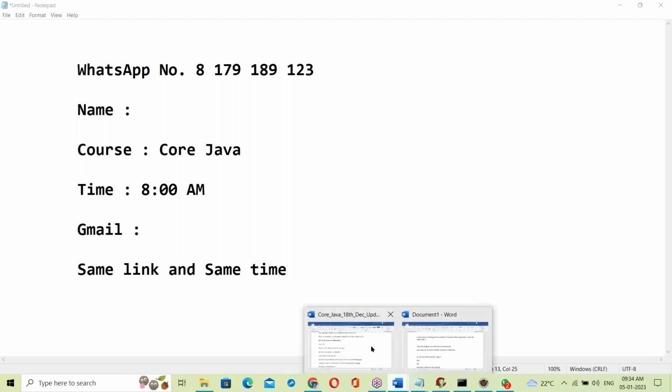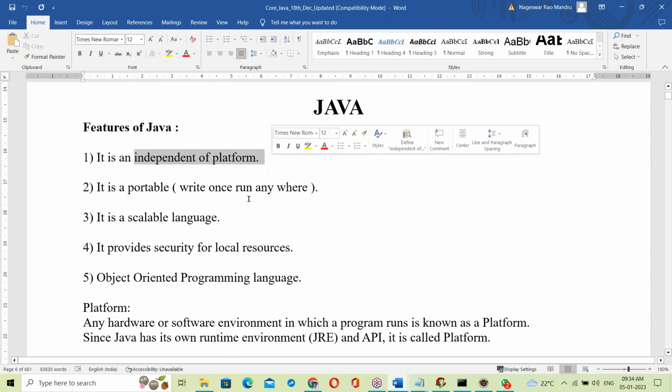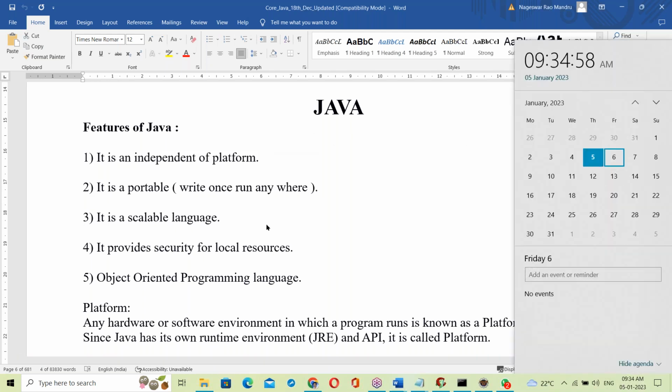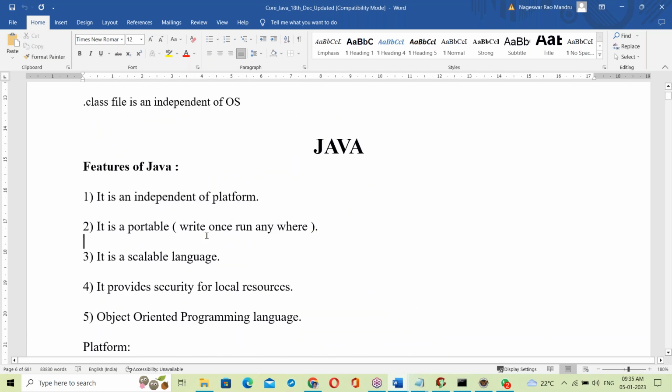Today the Java introduction was given. Tomorrow we'll discuss Java features, how Java is a platform independent language, portability and these concepts. After discussing these features, Java installation and programming start. The software introduction is completed and the Java introduction is given.